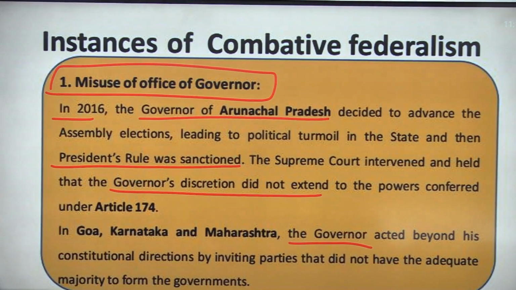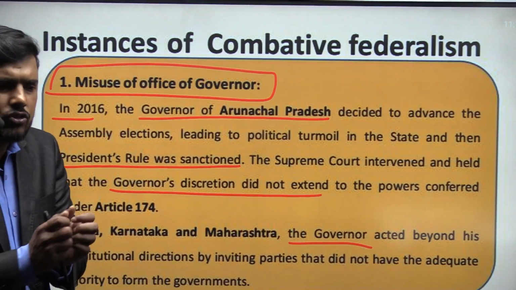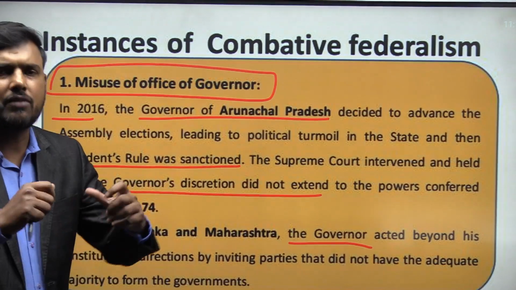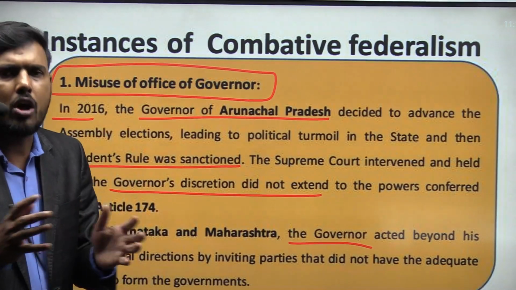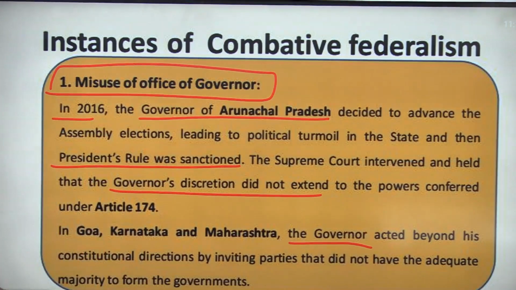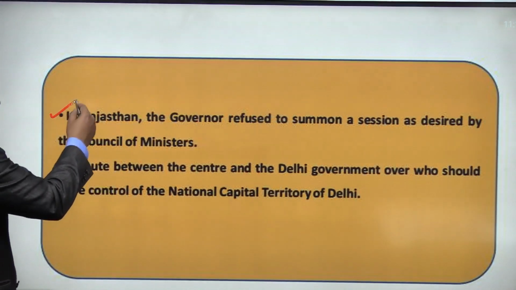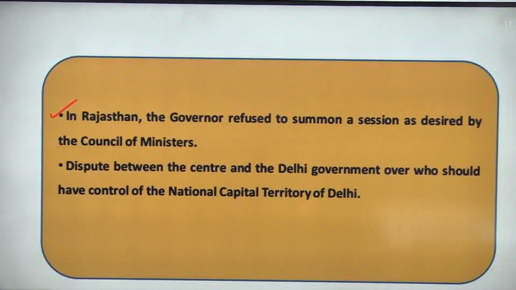These are the allegations, the reference points where we say that cooperative federalism is eroding and combative federalism is taking its place. Similarly in Rajasthan, the governor refused to summon a session which was desired by the council of ministers. Again, that is an example of combative federalism.